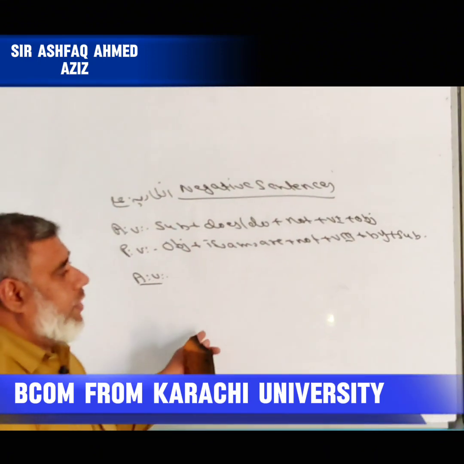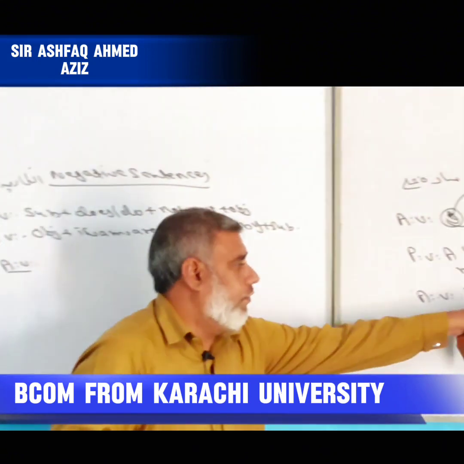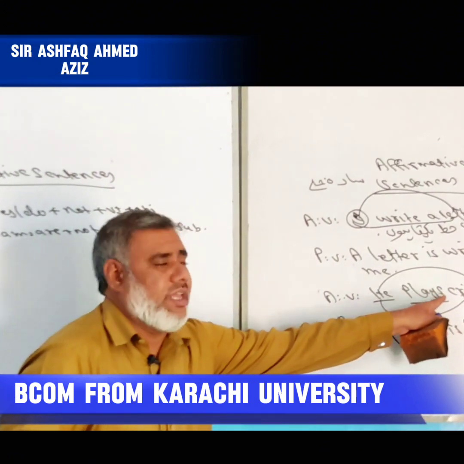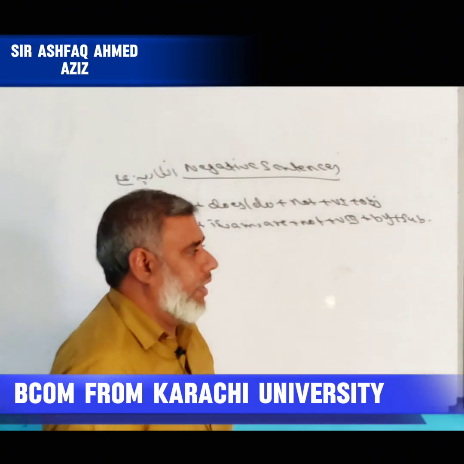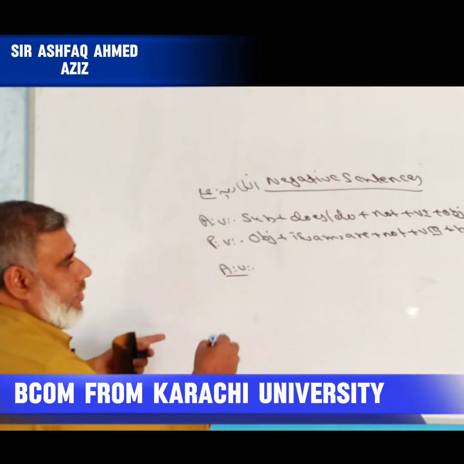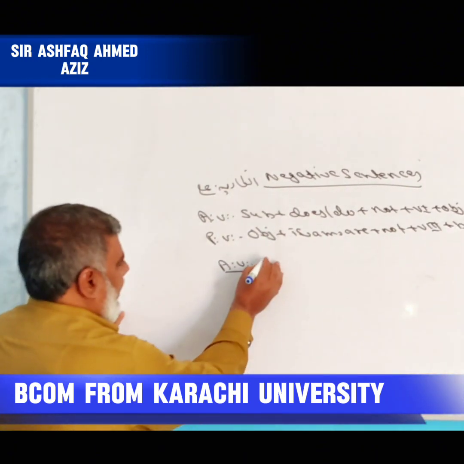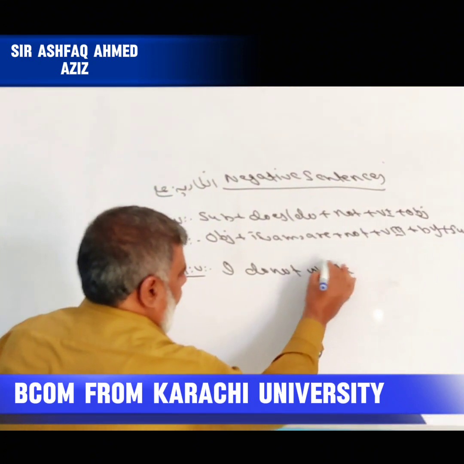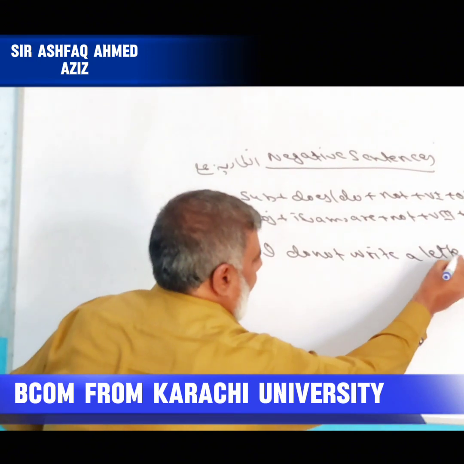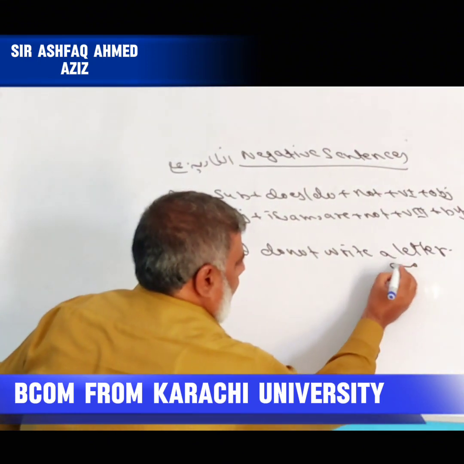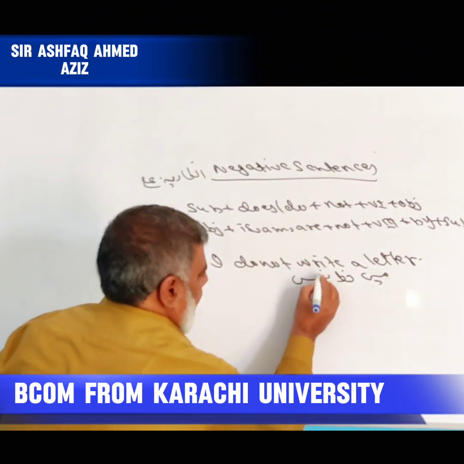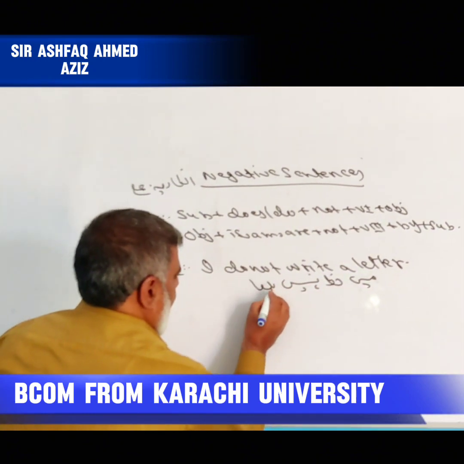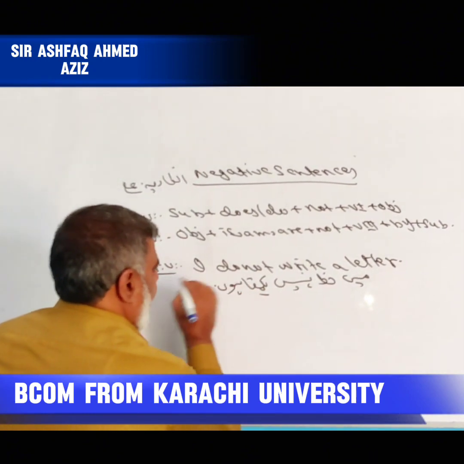But after using does not, you finish S or ES with the first form of verb. Now let's do it. I do not write a letter, means मैं खत नहीं लिखता हूँ.